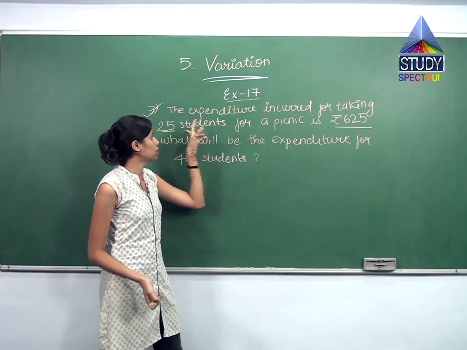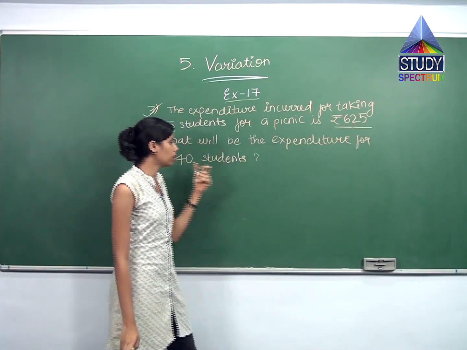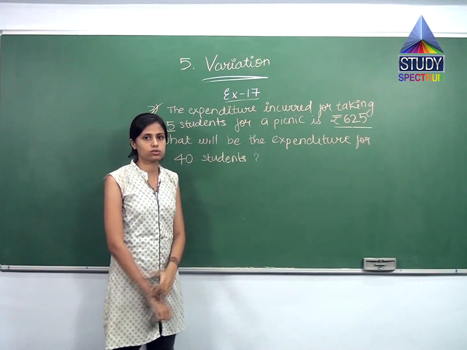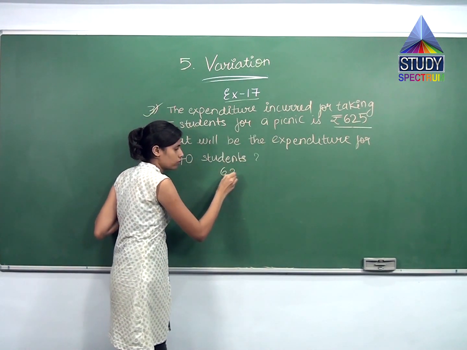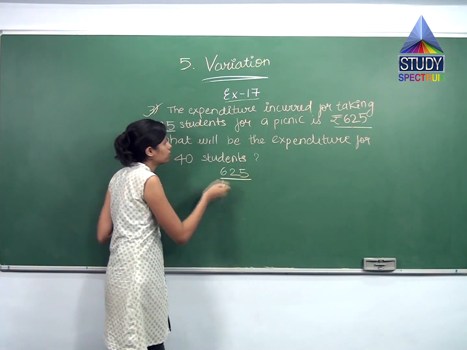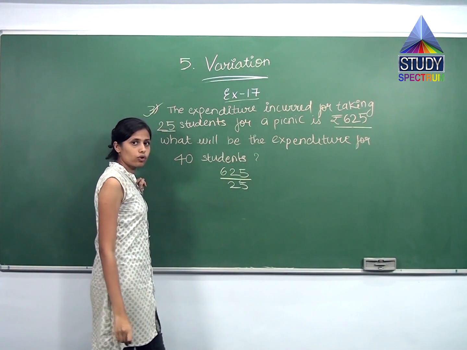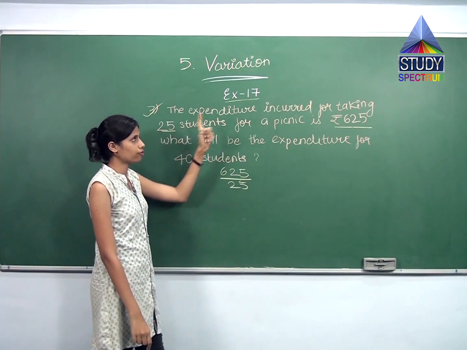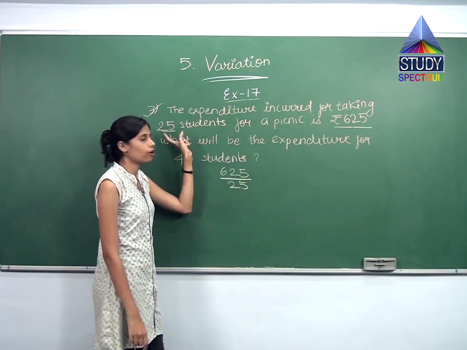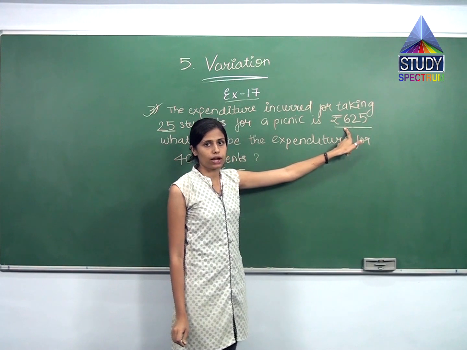So same over here. 25 students for 625 rupees. Then what will be the cost of taking 40 students for a picnic? So same, 625 divided by what? 25. But before this step, what we have to write? We have to write it in the statement form. That the cost of the expenditure incurred for taking 25 students for a picnic is rupees 625.